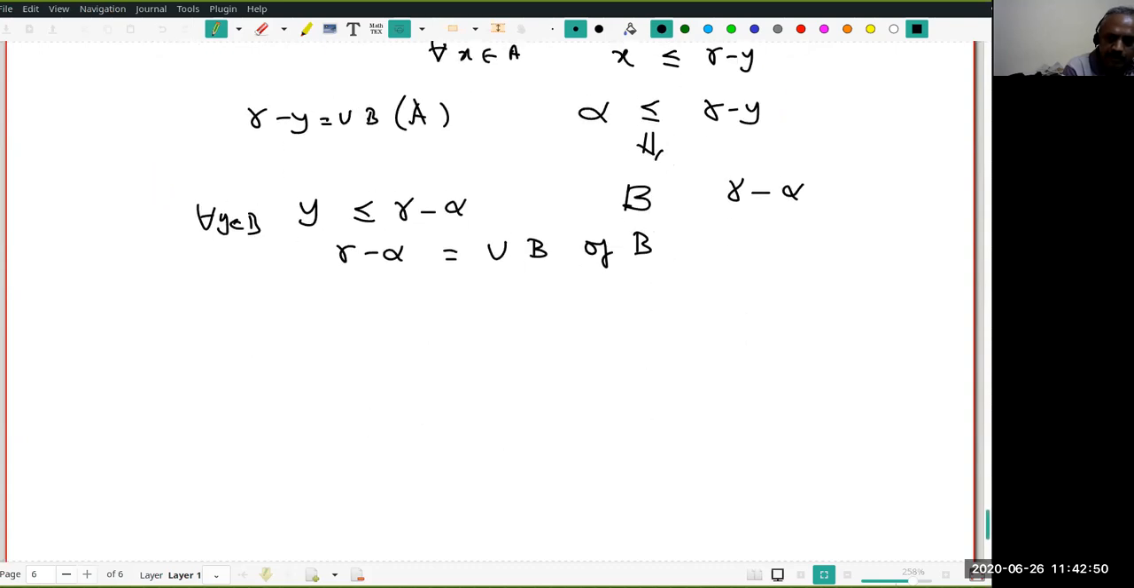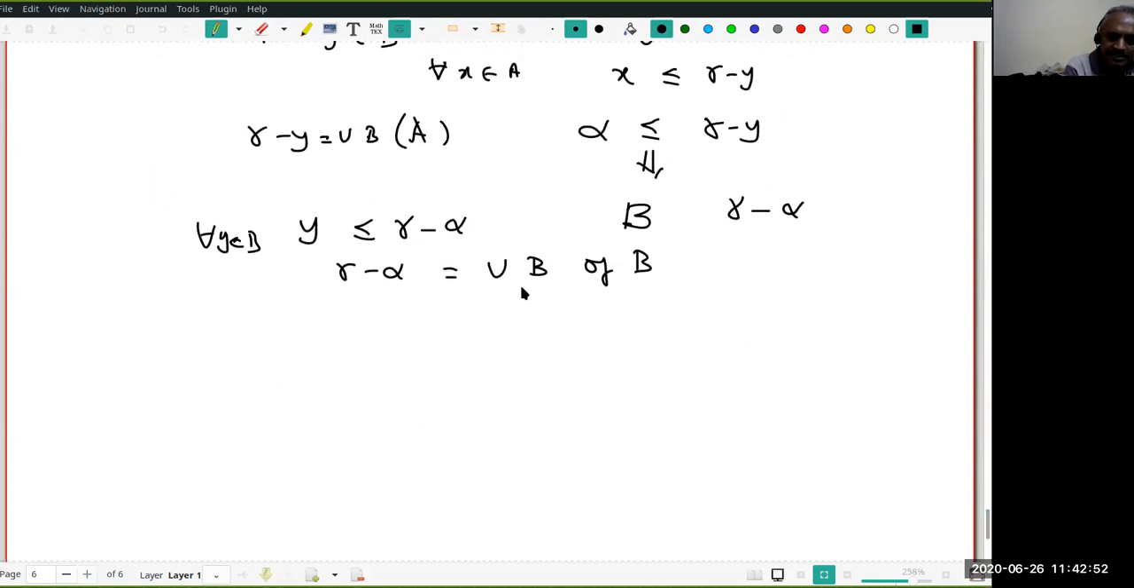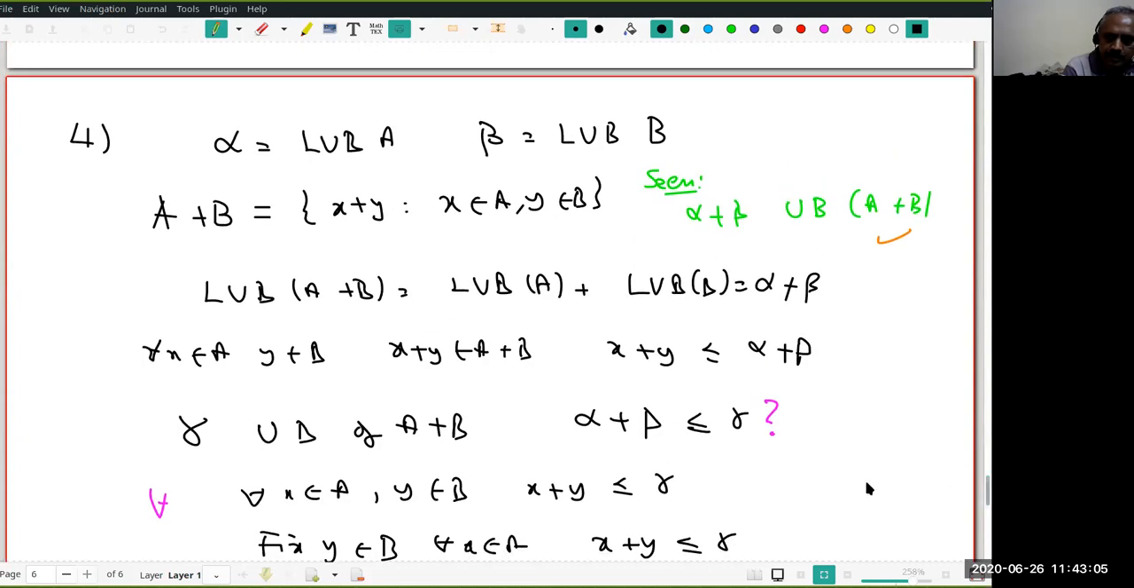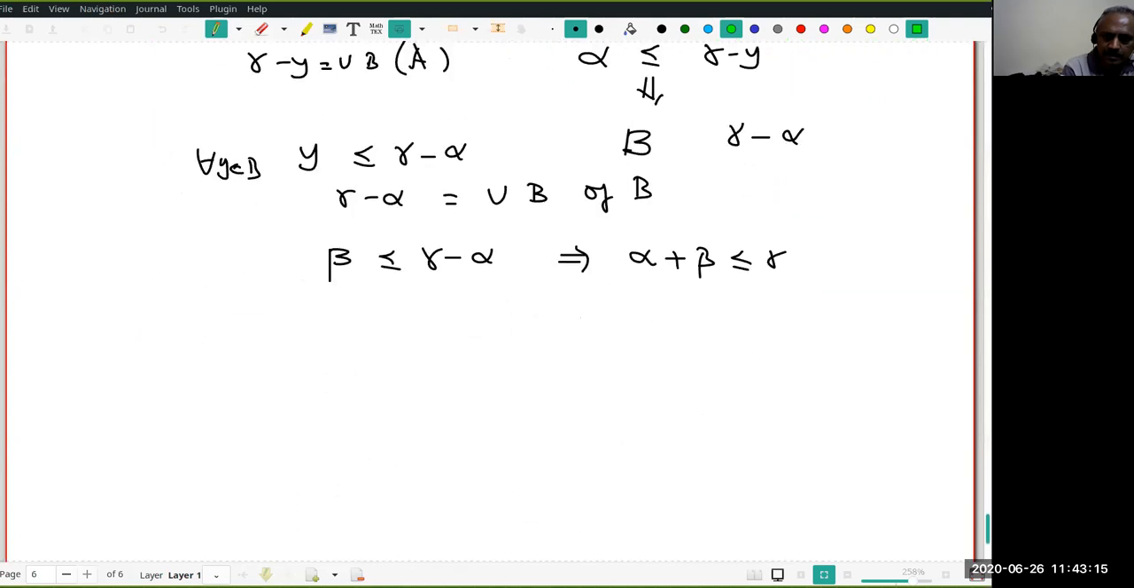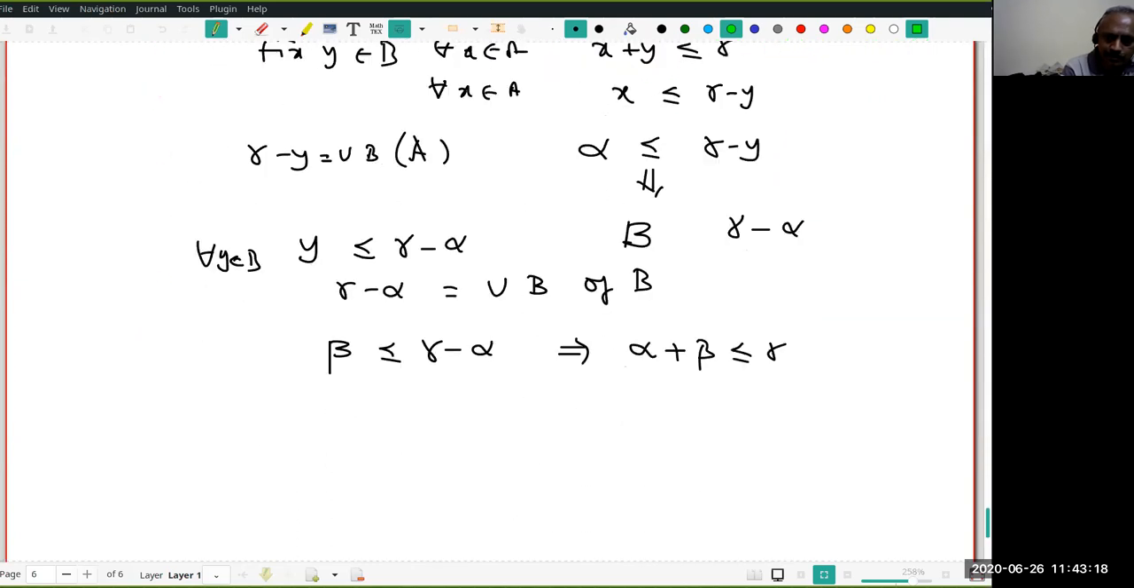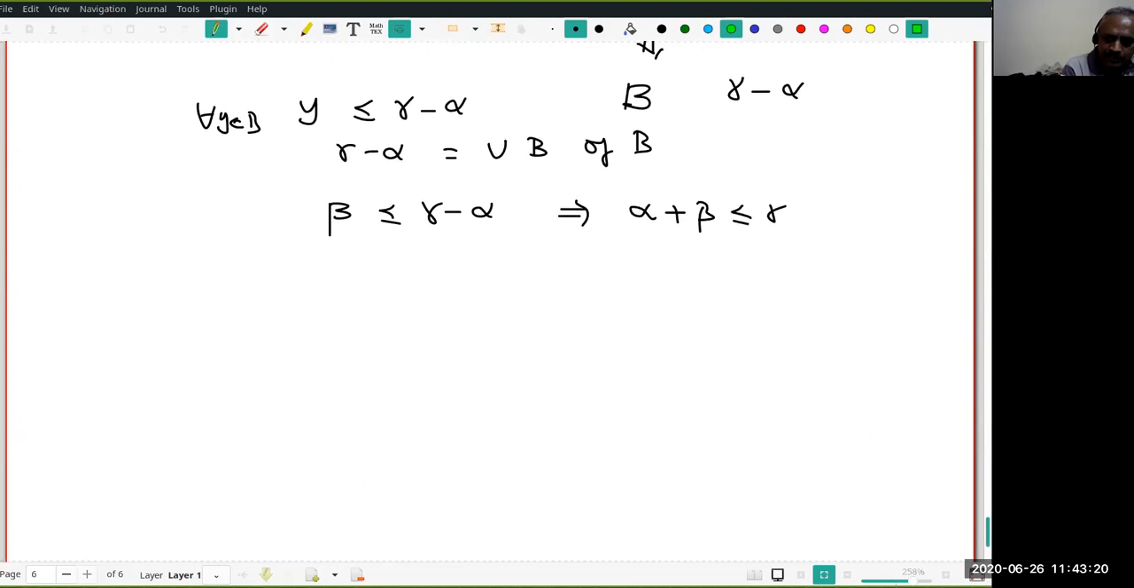But what do I know about beta? Beta is the least upper bound of B. Therefore, beta should be less than or equal to gamma minus alpha. But this implies alpha plus beta is less than or equal to gamma. You see that? We have proved this. Do you understand this proof? It's a very beautiful proof. Okay, go through the proof once again.